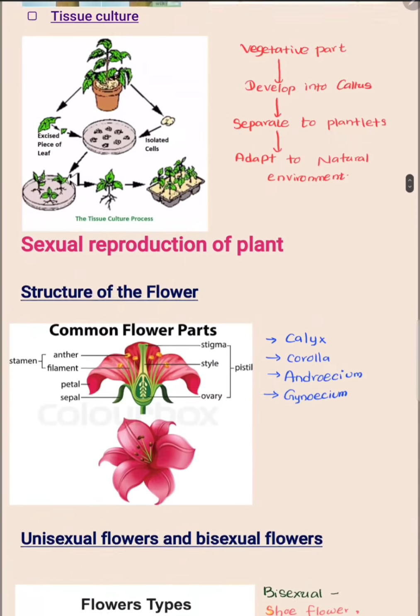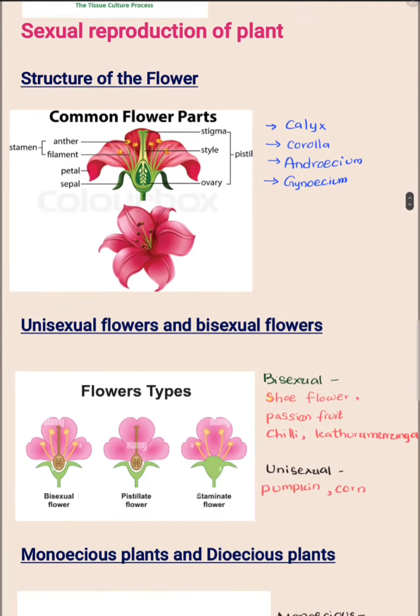After these artificial vegetative propagation methods, let's move into the sexual reproduction of plants. The structure of the sexual reproduction of plants is the flower. There are four main parts in the flower. One is calyx, the other one is corolla, the other one is androecium, the last one is gynoecium. You can see the main parts of the flower in this figure.